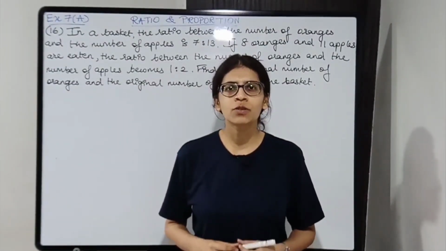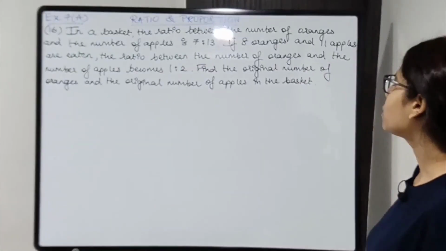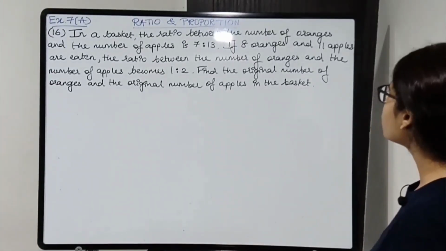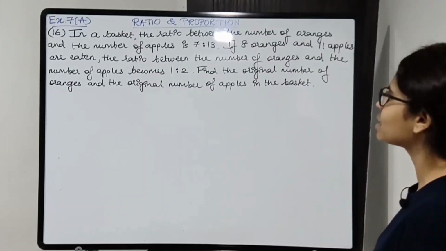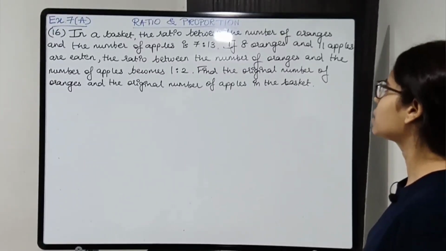Let's read the next question, question number 16. In a basket, the ratio between the number of oranges and the number of apples is 7:13. If 8 oranges and 11 apples are eaten, the ratio between the number of oranges and the number of apples becomes 1:2. Find the original number of oranges and the original number of apples in the basket.